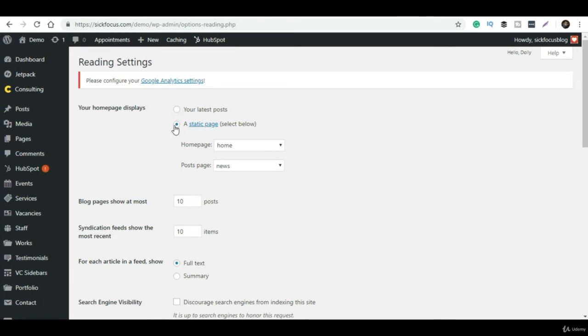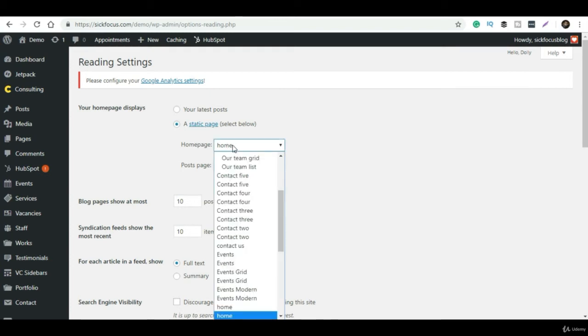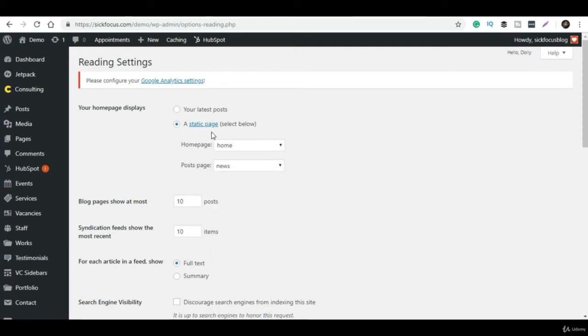And for each article, if you want to show the full article or if you want to show the summary, you can select that. If you select summary, the page will not be so long, and you can show all your articles, whatever number of articles you have. If you show the full text, the page becomes very long, so it's better to click on summary of the article, and most of them will appear in proper sequence.